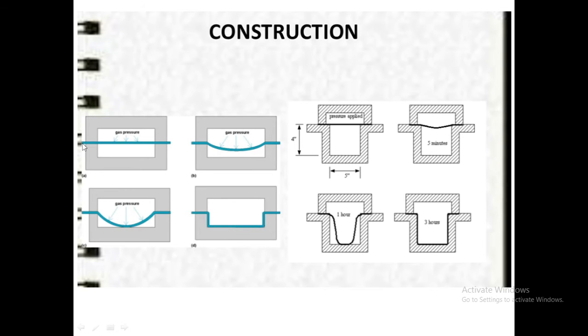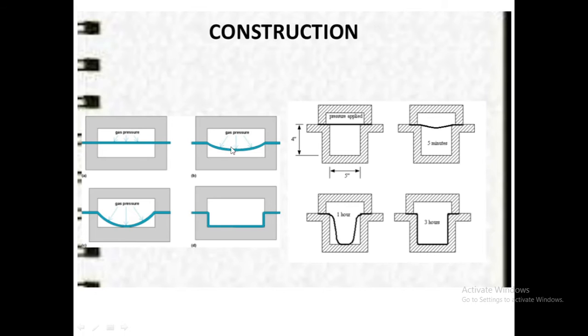this blue color is our sheet metal, and this below part is our die. So the sheet metal is first of all placed on top of the die, and then it is heated. Then gas pressure is applied.